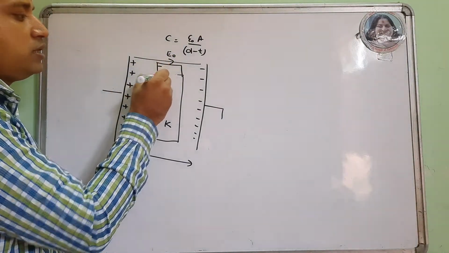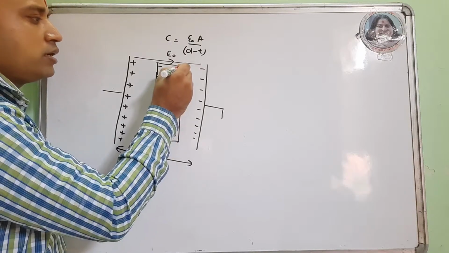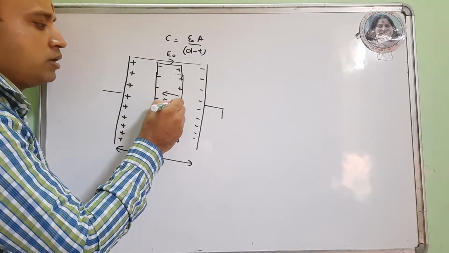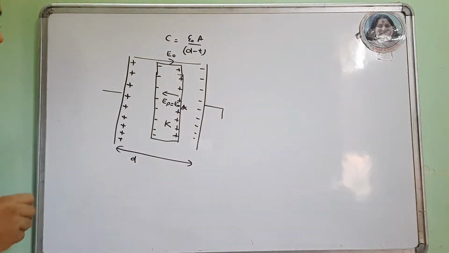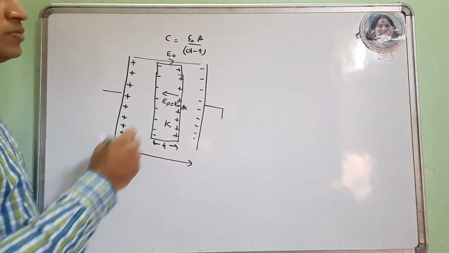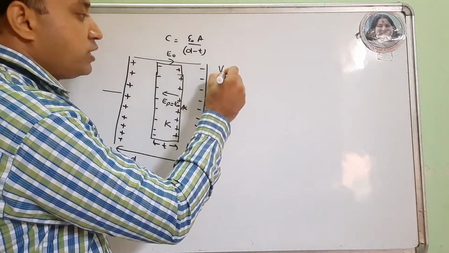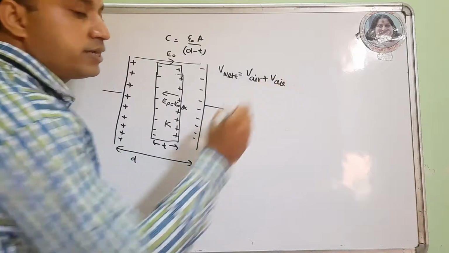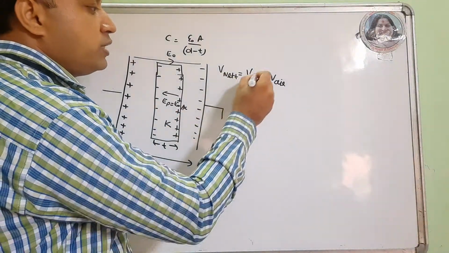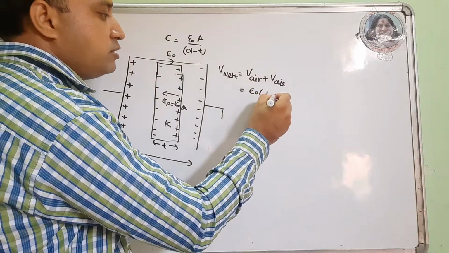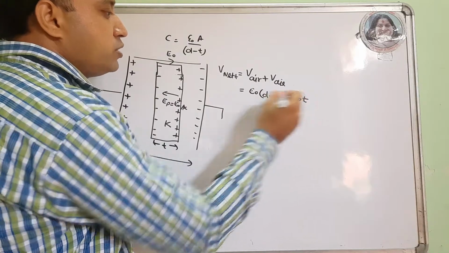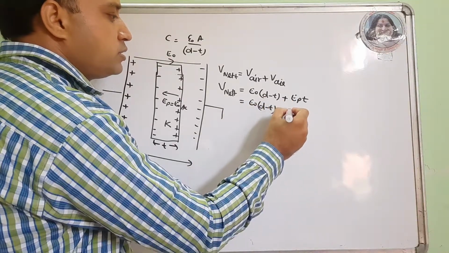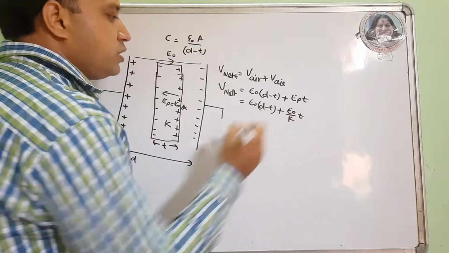then the induced electric field in the dielectric will be EP and that will be E naught by K. The voltage stored in this thickness T, and the net voltage stored by the system, is the voltage stored in air plus the voltage stored in the dielectric. The voltage stored in air is E naught into D minus T, because the space is D minus T, and in the dielectric it is EP into T. So V net is E naught into D minus T plus E naught by K into T.